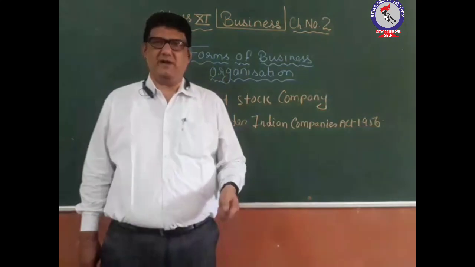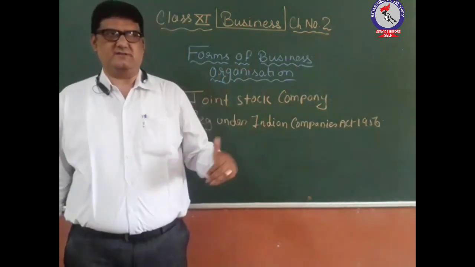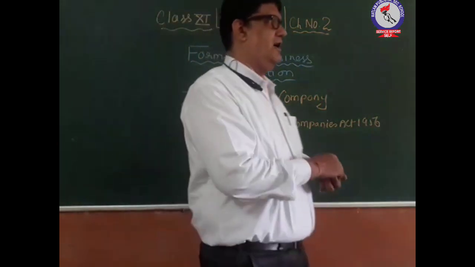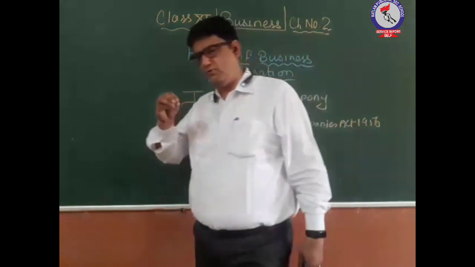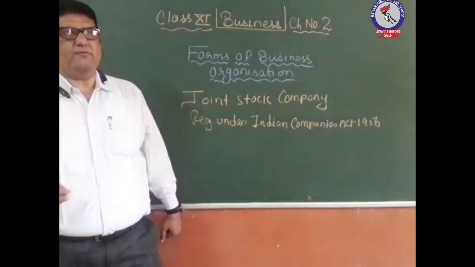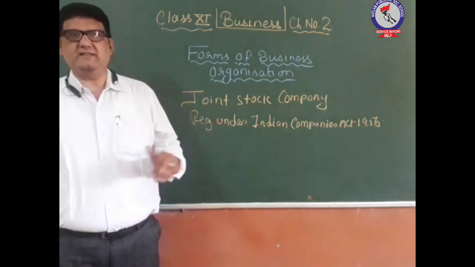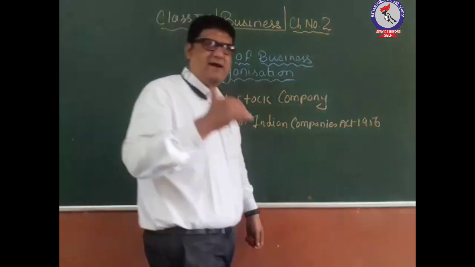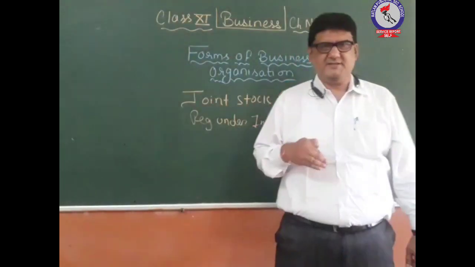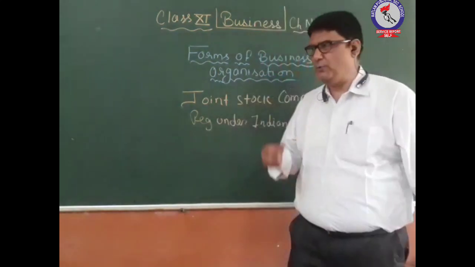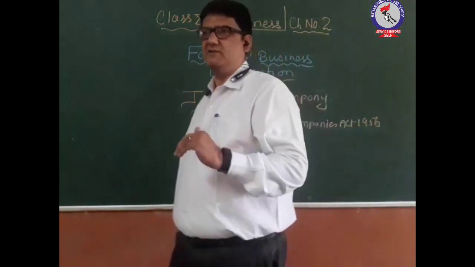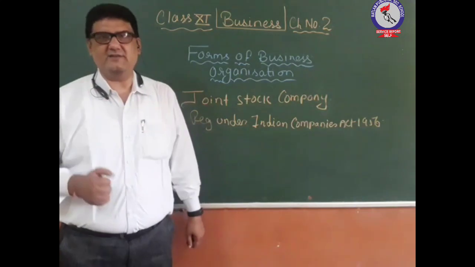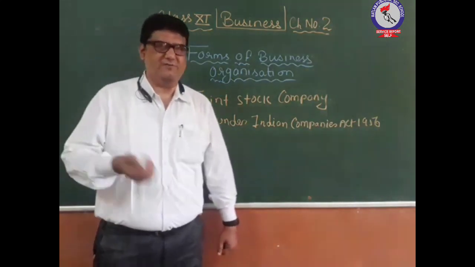Because the capital investment is made by different persons who are the investors in that business. Investors are of two types: one who have invested money by giving a loan to the company, and the other who have given money by purchasing the shares of the company. The capital of the company is divided into small parts, and those small parts are known as shares. The persons who purchase the shares of the company are known as the shareholders or the members of the company.